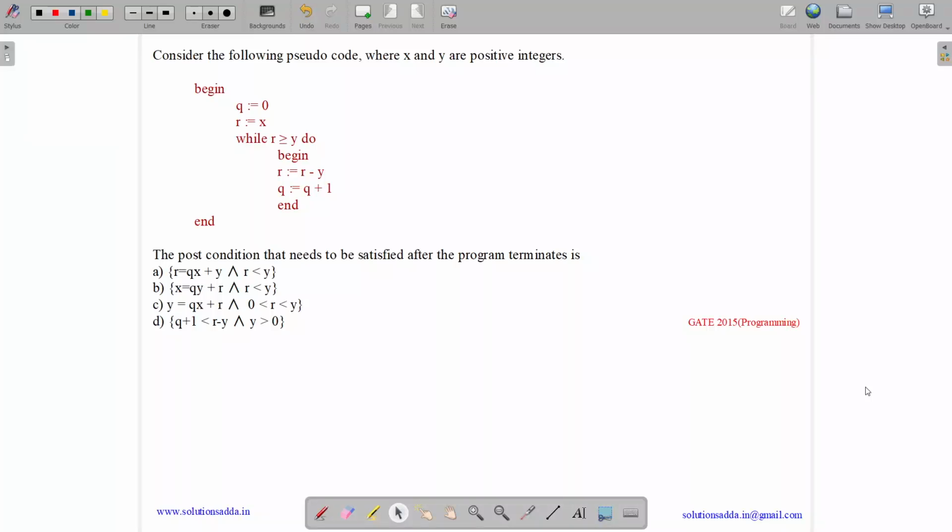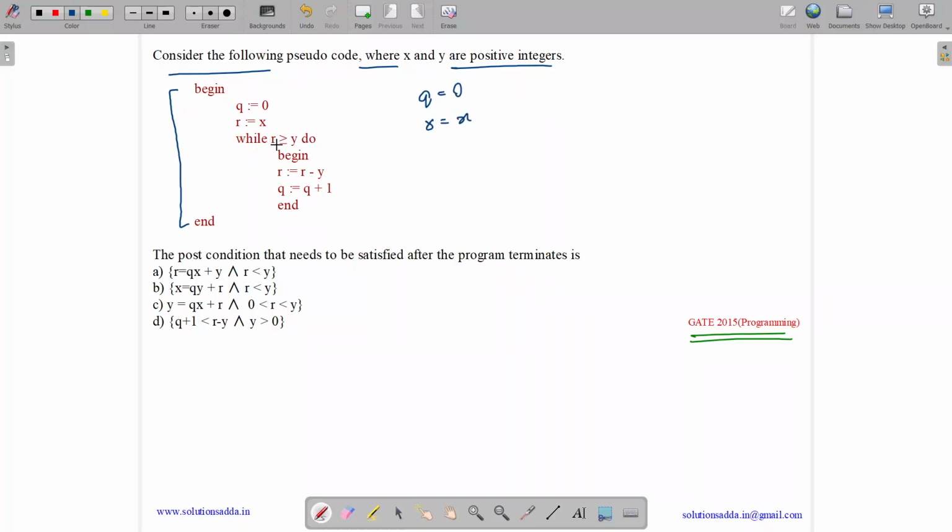This question belongs to programming subject and was asked in GATE CSE 2015. So the question states, consider the following pseudocode where x and y are positive integers. So the code looks like this. We have begin and end with value of q assigned to 0, value of r assigned to x.